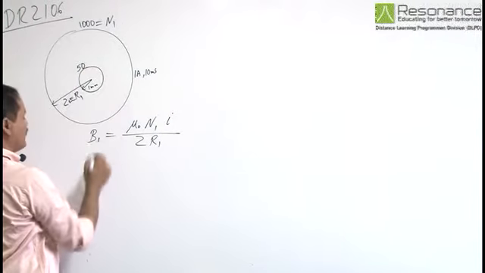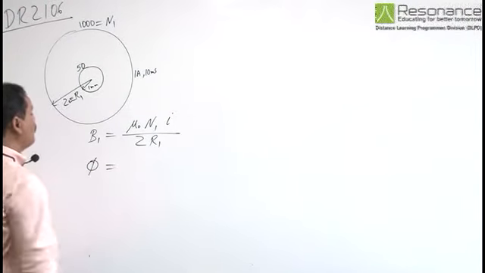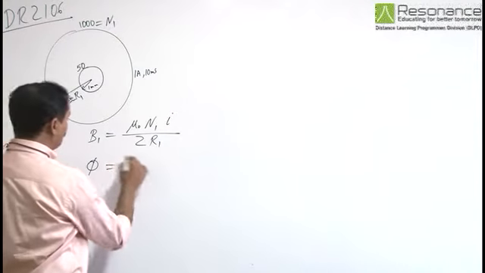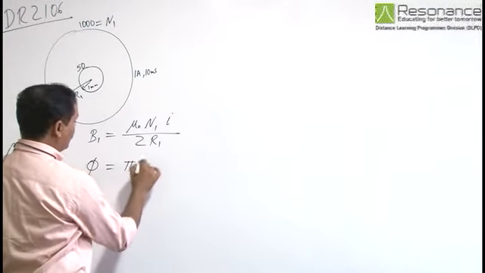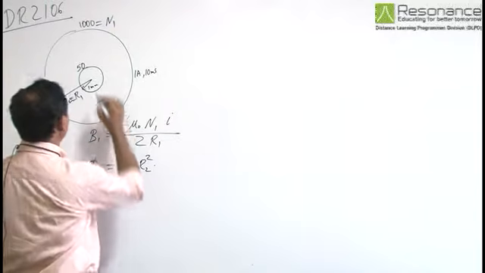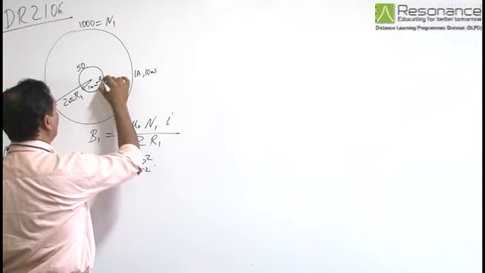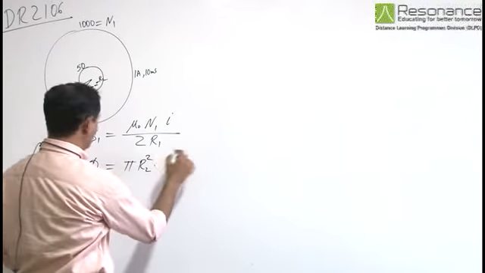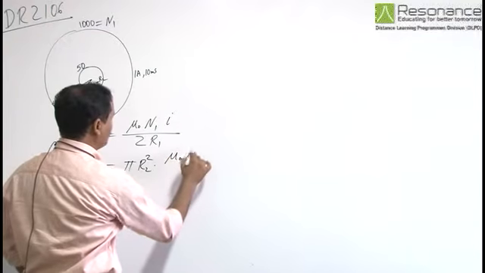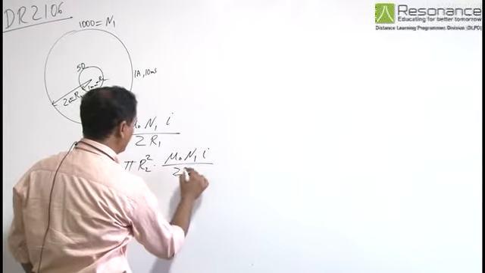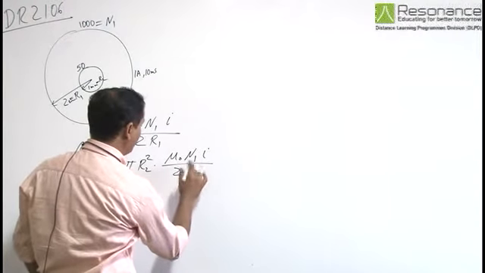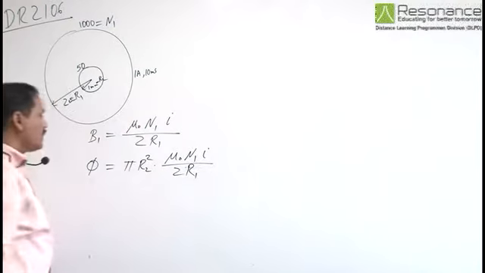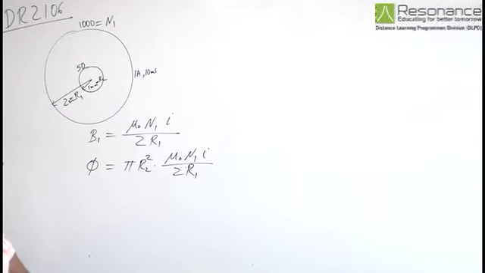So the flux passing through the smaller coil, phi, is equal to the area of the smaller coil, that is pi R2 square, let this radius be R2, into B, that is mu naught N1 I by 2 R1. This is the flux through the smaller coil.